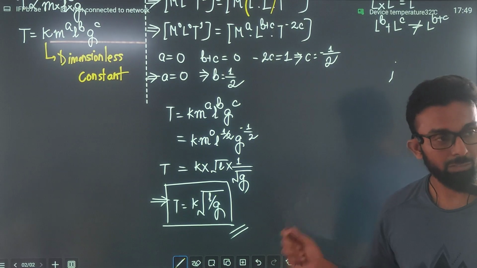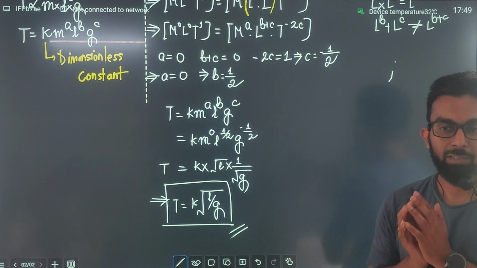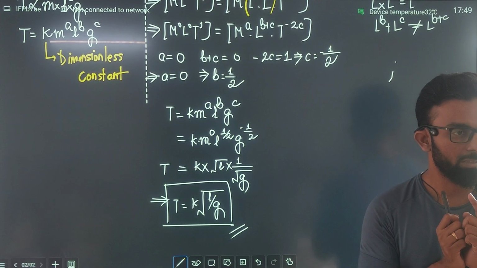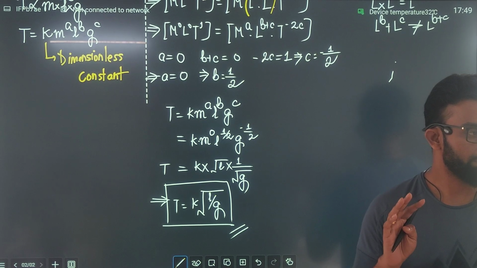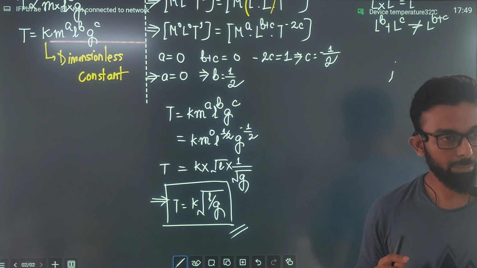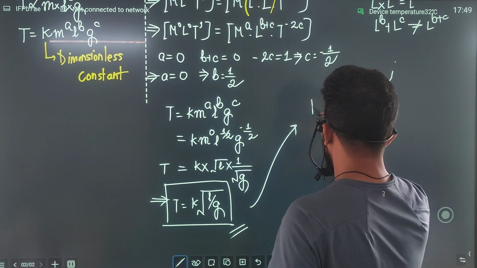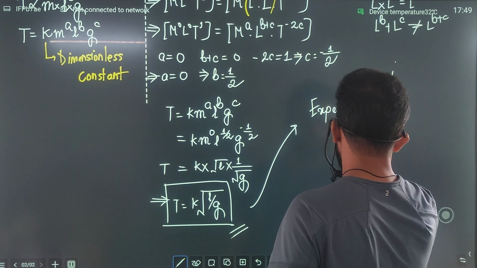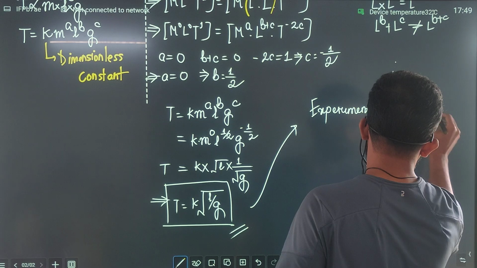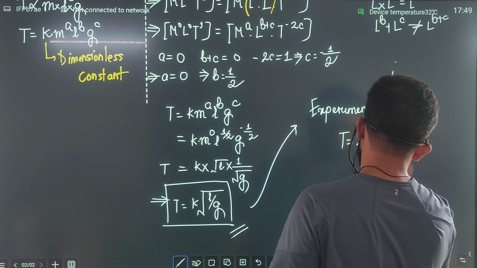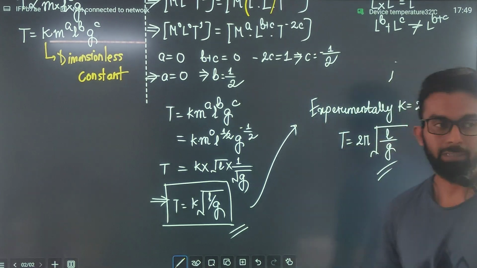So this is one of the limitations of this method. So if there is a dimensionless constant, it is not possible to calculate the value of that dimensionless constant. We have to find out the value of that dimensionless constant through some other methods, through experiments, people. Is that clear, people? Exam में आएगा तो यहाँ तक छोड़ने से कोई काटेगा नहीं, ठीक है ना? Just for your knowledge, I am telling you, it has been found out experimentally that k comes out to be 2 pi, and the time period of simple pendulum in this case is 2 pi root over of L by g. Is that clear, people?